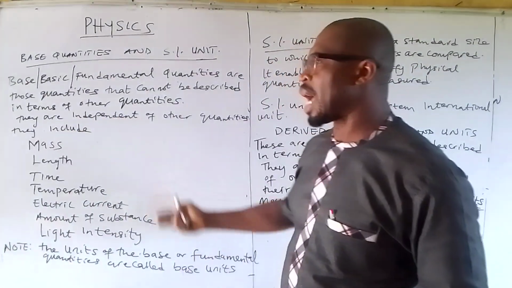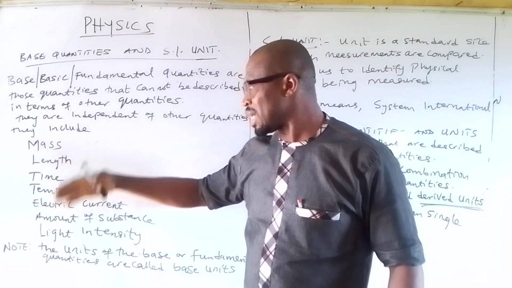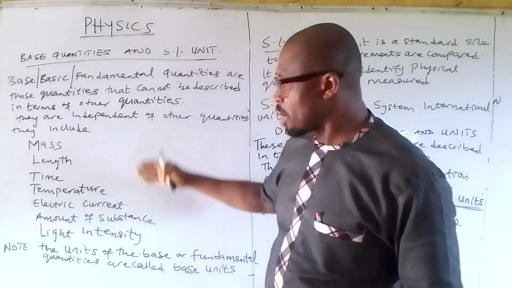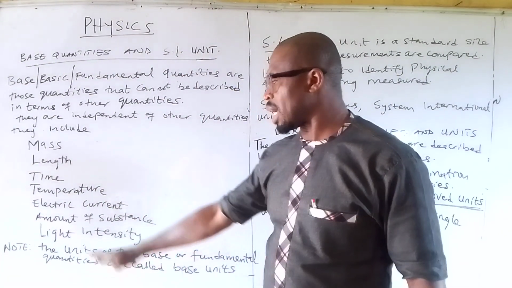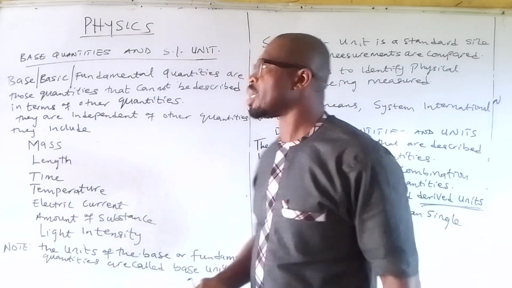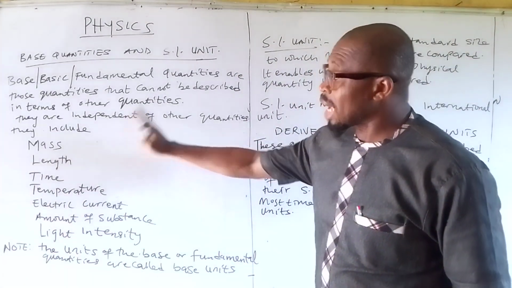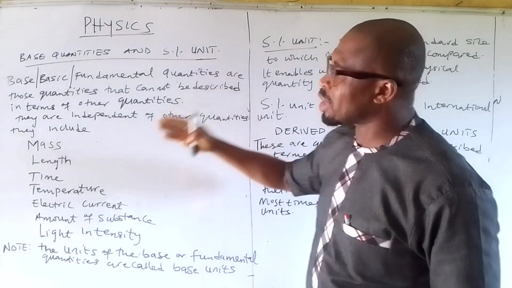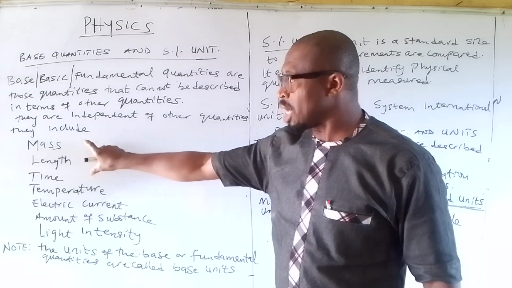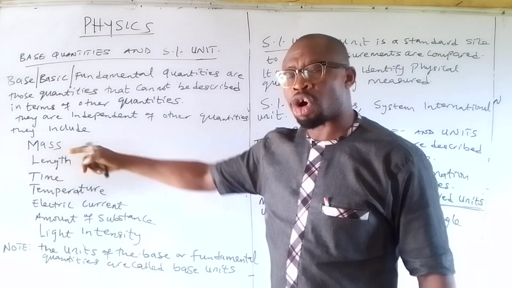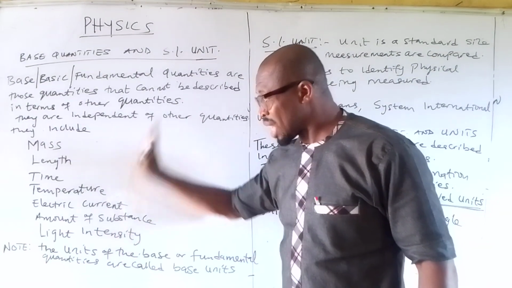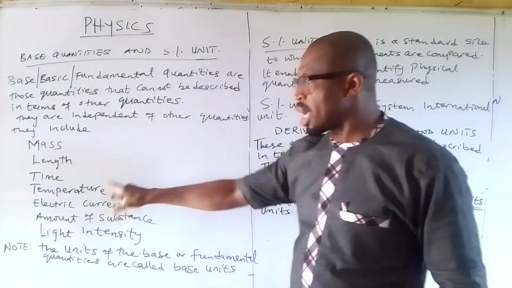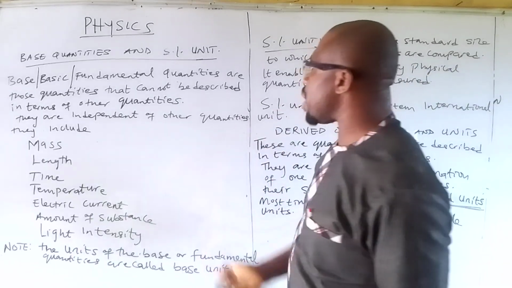Those quantities are mass, length, time. There are 7 of them: temperature, electric current, amount of substance, and light intensity. So these are the base quantities, the basic quantities we have in physics. Every other quantity in physics is obtained by a combination of 1 or 2 of them. Because of that, we refer to these as base quantities. Now, the units of these quantities are called the base units.